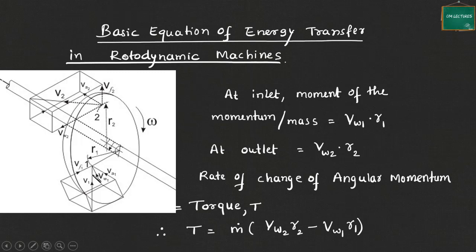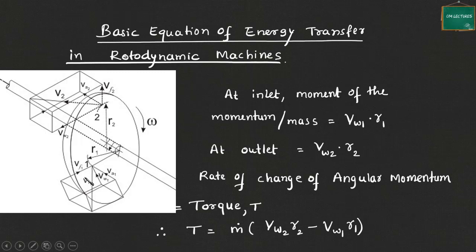Right now, if you are not able to understand the terminologies, you will understand as we progress with our velocity triangles. We will discuss all these velocity components and their significance later, even if you do not understand now. But still, I will tell you that fluid is entering at point 1 where the radius is R1. At point 2, fluid is leaving where the radius is R2. Okay. So, a very generalized condition we have taken.